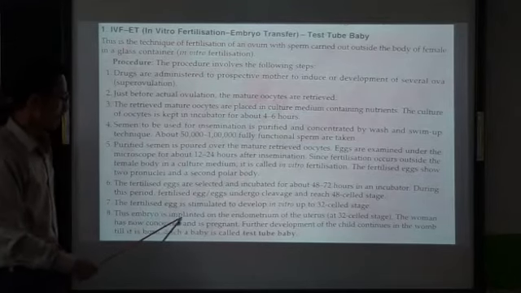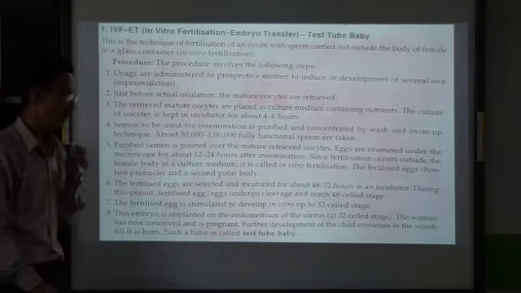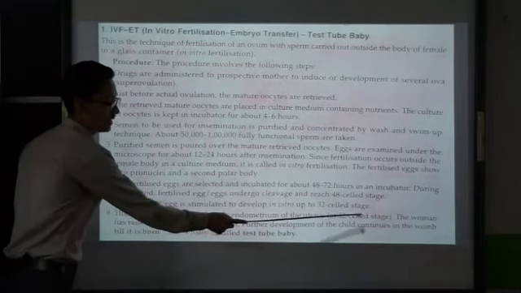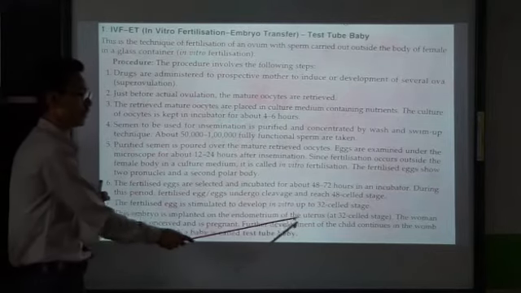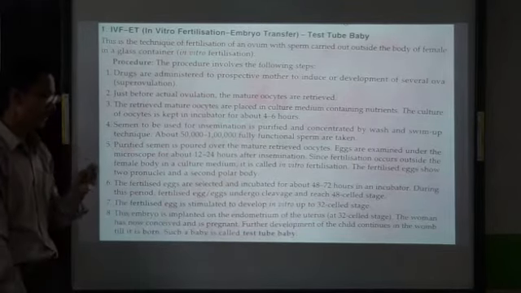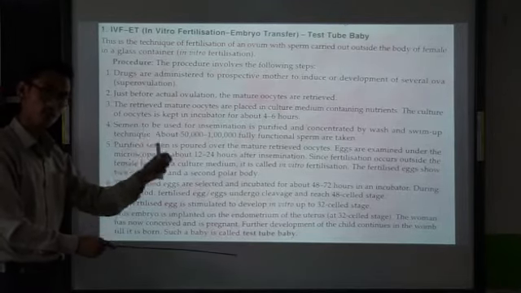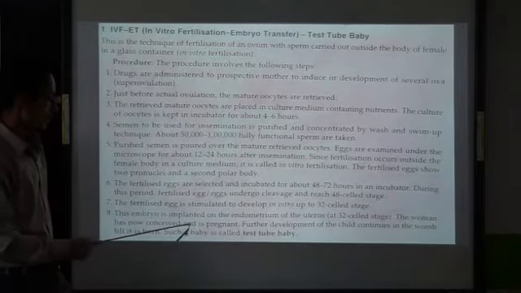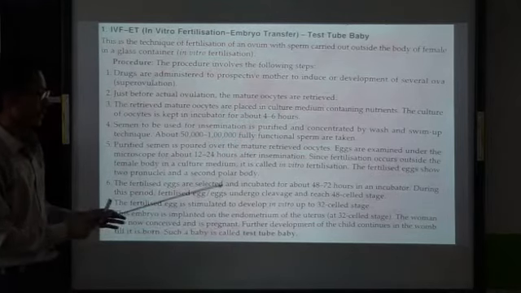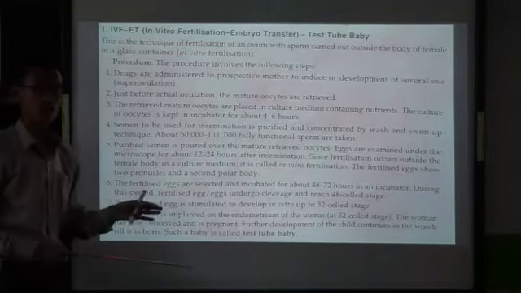This embryo is implanted on the endometrium of the uterus. That means when the egg will reach 32 cell stage, then it will be implanted into the endometrium of the uterus. So at 32 cell stage, the egg will be implanted into the endometrium of the uterus. The female has now conceived and is pregnant. Further development of the child continues in the womb till it is born. Further baby is called test tube baby.